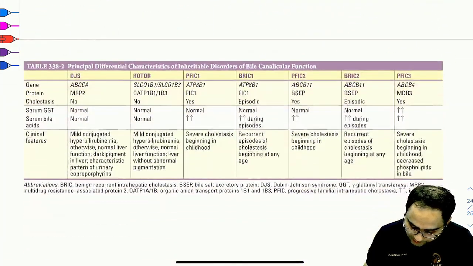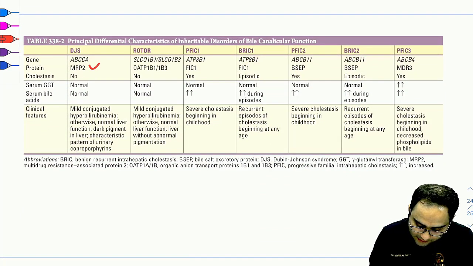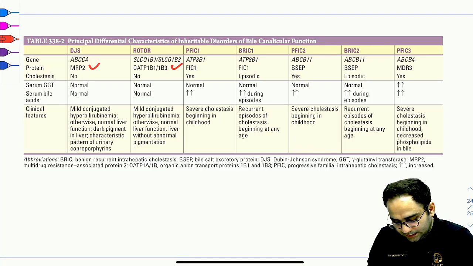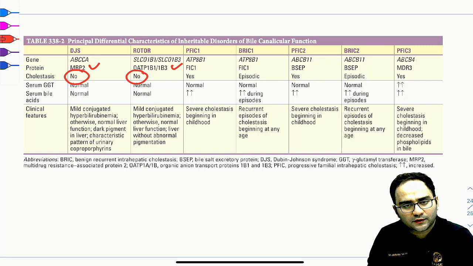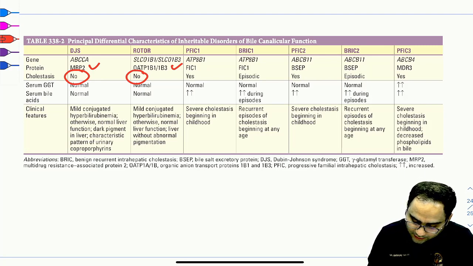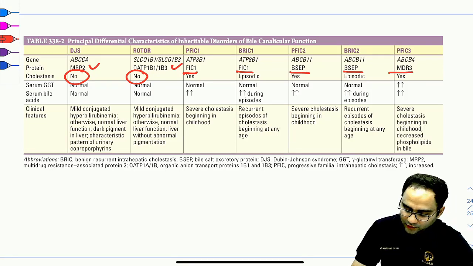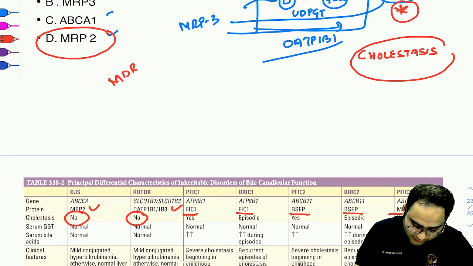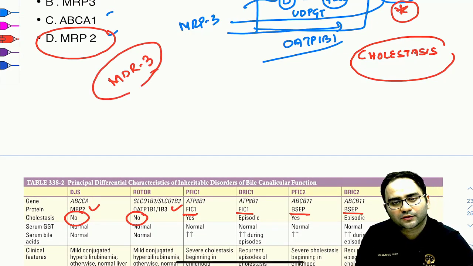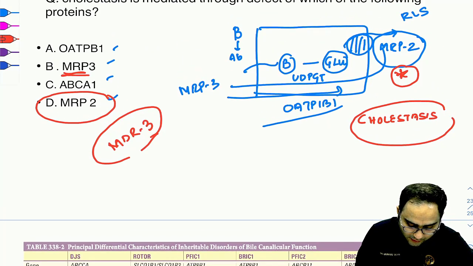But if you look into the table from Harrison, they have clearly said that MRP3 or OATP1B1 do not cause cholestasis. So the better question would have been giving something from here. If these proteins would have been given to you, that would have been a better answer. So I would like you guys to comment whether MDR3 was given in the option or not, instead of MRP3.